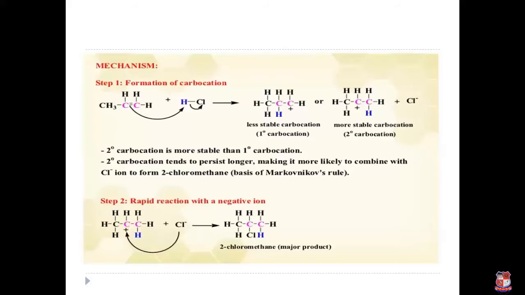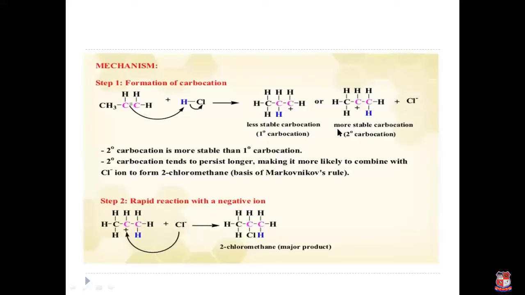But what happens when unsymmetrical alkene reacts with hydrogen halide? It generates 2 carbocations. Hydrogen atom either adds to the first carbon or the second carbon, and according to its attachment, it generates 2 carbocations. So first, it produces primary carbocation, while in the second, it produces secondary carbocation. And chlorine acts as a nucleophile.